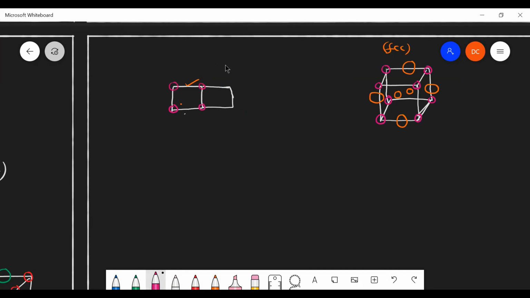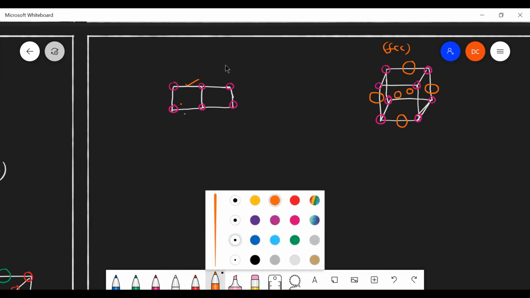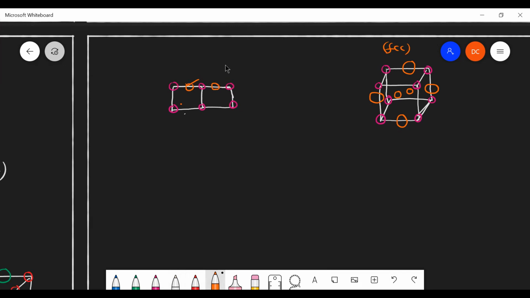Now corner atoms we have, and face centered atoms, you know that 6 faces are there: top face, bottom face, right face, left face, and front and back. Is that clear? Yes, sir. Now the corner atom contribution: 8 corner atoms are there. One corner atom contribution is 1/8, as usual, we know that, right?